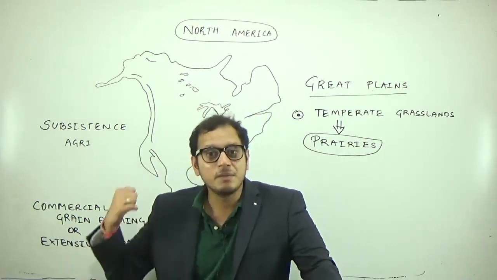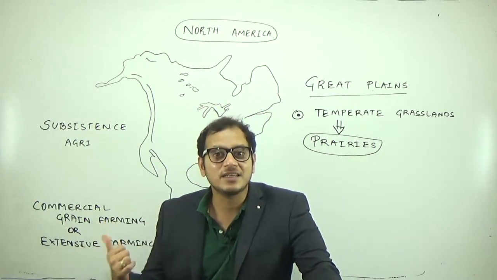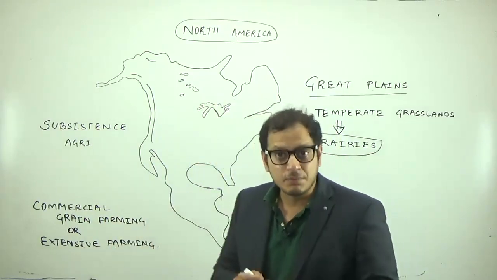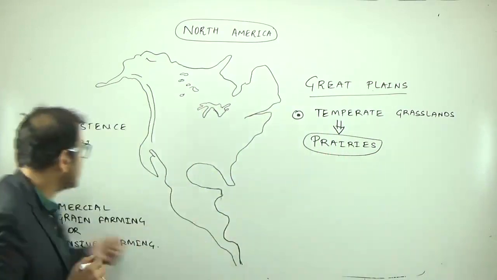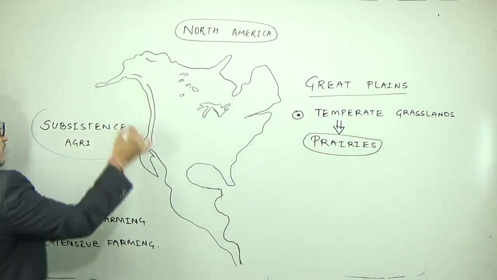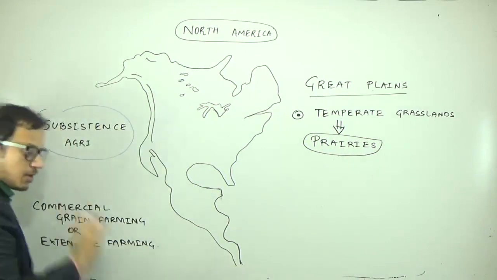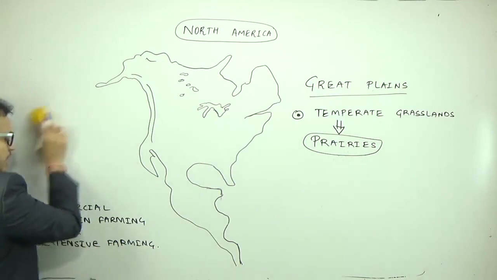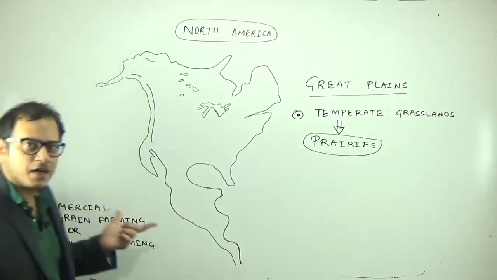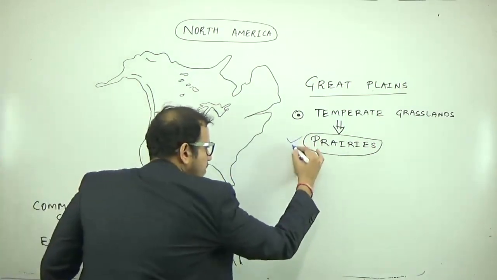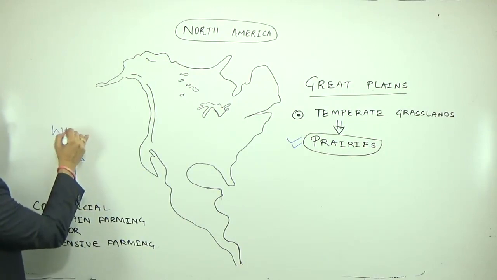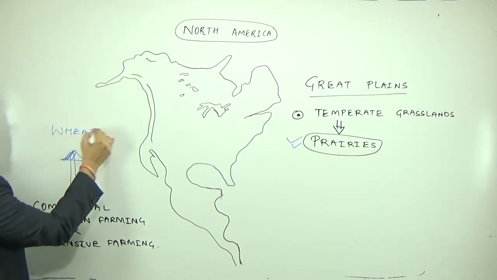So remember, commercial grain agriculture is practiced in the developed countries, and subsistence agriculture is practiced in developing countries such as India. Because we are not doing the Indian part, we will leave this. Remember that commercial grain farming is the most important farming in the prairie region, and in any kind of commercial grain farming, wheat is the most important crop in this region.